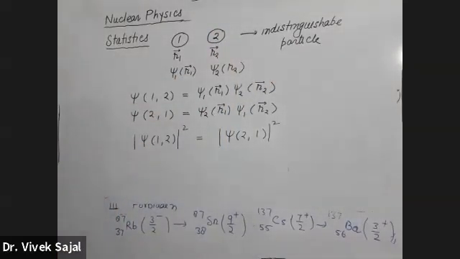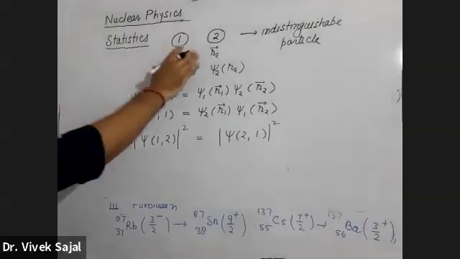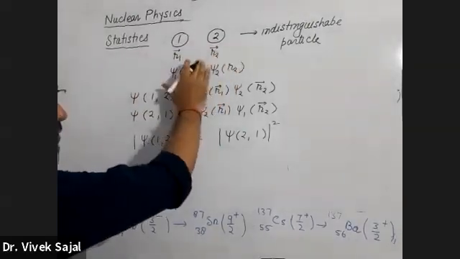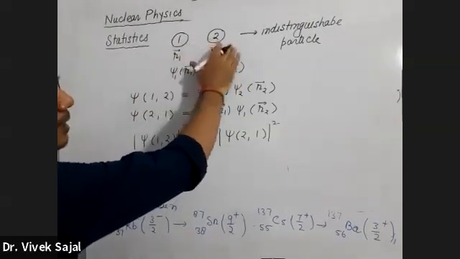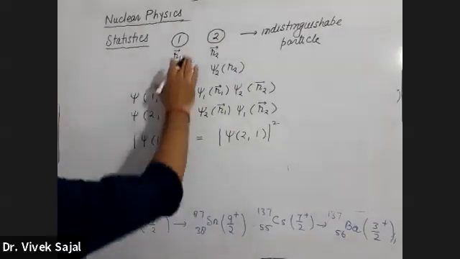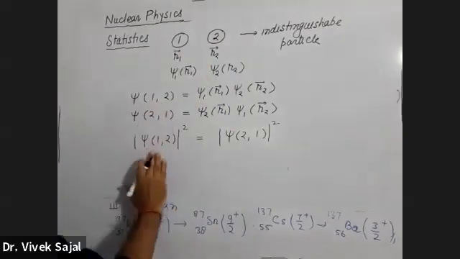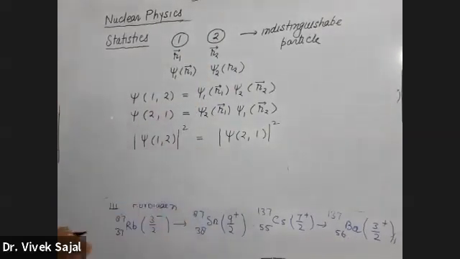We are writing 1 and 2 only for the point of understanding. Both are indistinguishable, so their probability density will be the same.